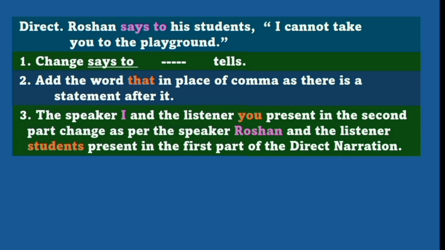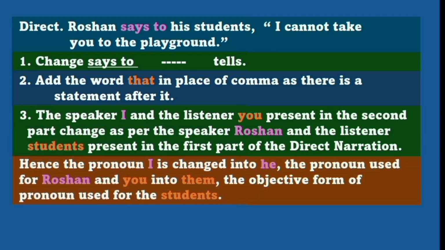The pronoun I, which stands for the speaker, changes to he, the subjective form of the pronoun used for Roshan, as the speaker Roshan present in the first part of the direct narration is acting there as the subject to a verb, and the pronoun you, which stands for the listener, changes to them, the objective form of the pronoun used for students, as the listener students present in the first part of the direct narration is acting there as the object to a verb.